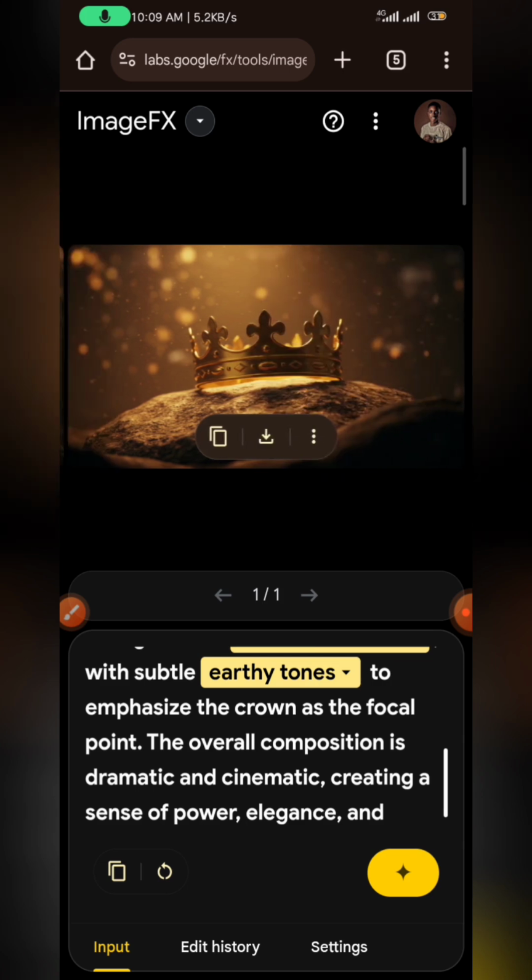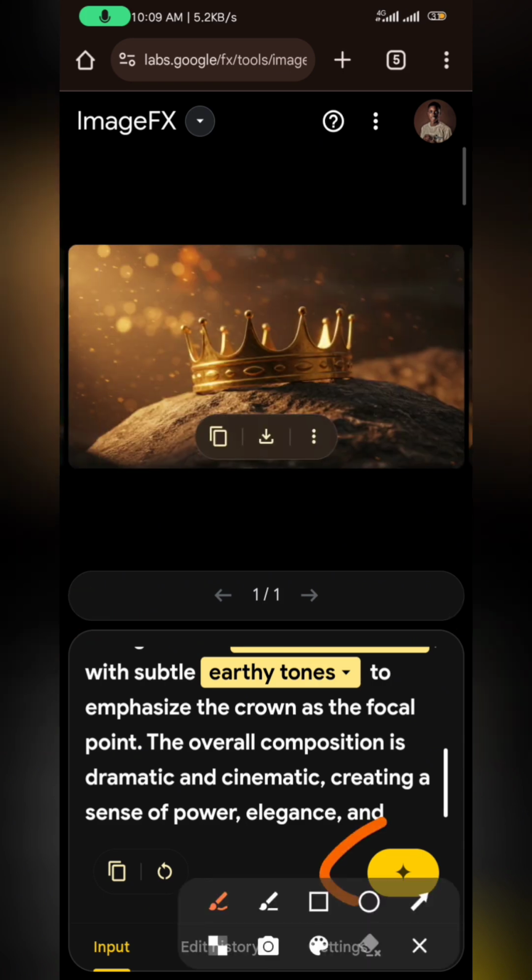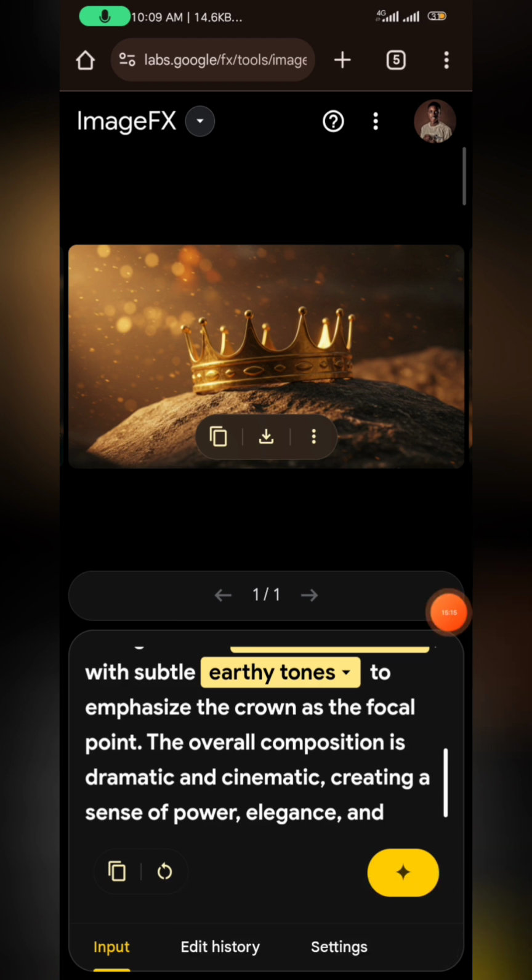So yes, I hope you found it helpful. If you don't like it, remember you can always click here to regenerate and all of that. It's free, no watermark, it's high quality.